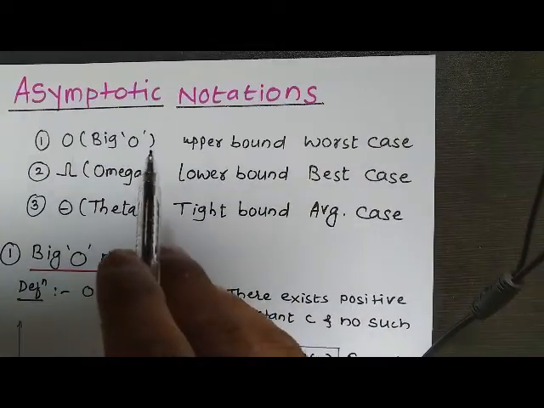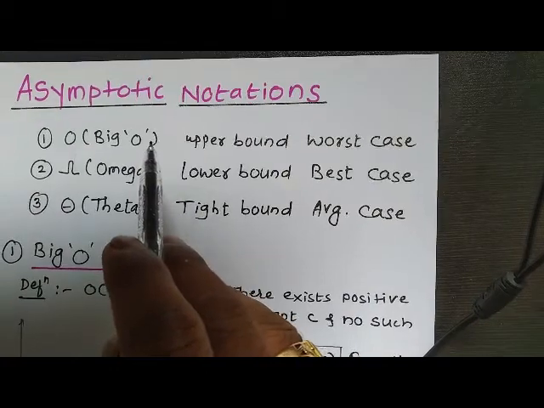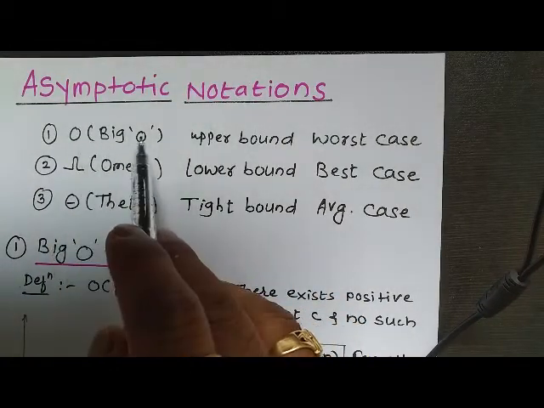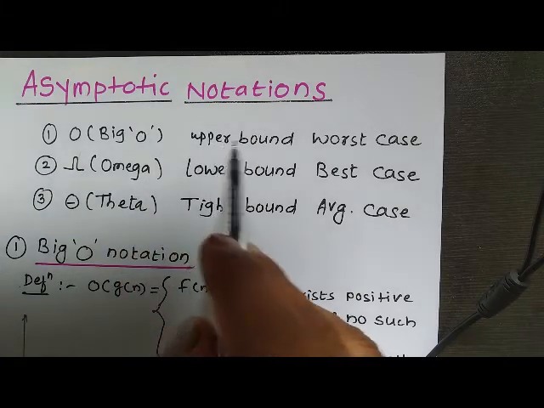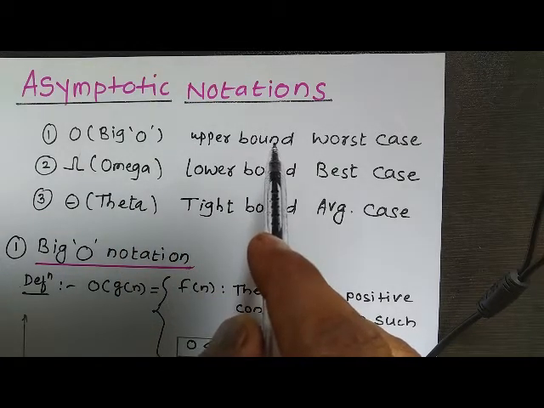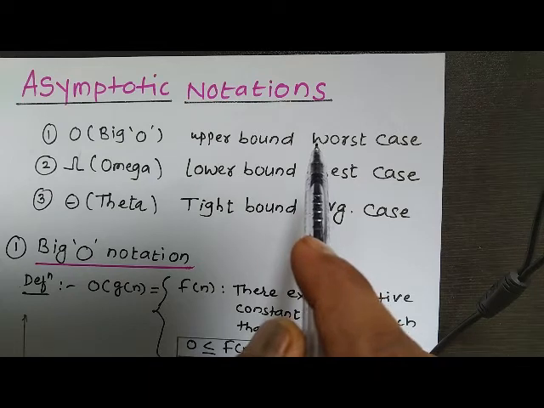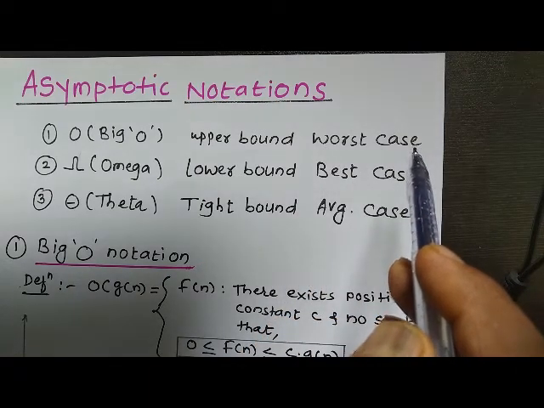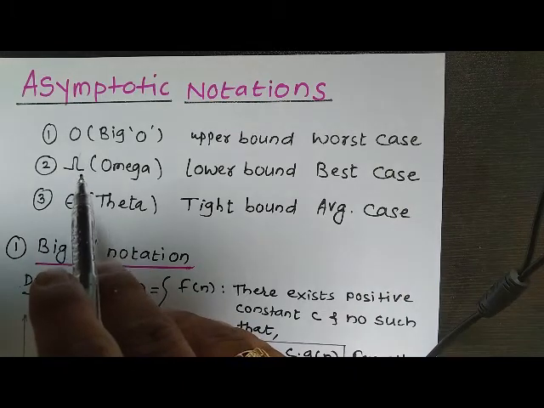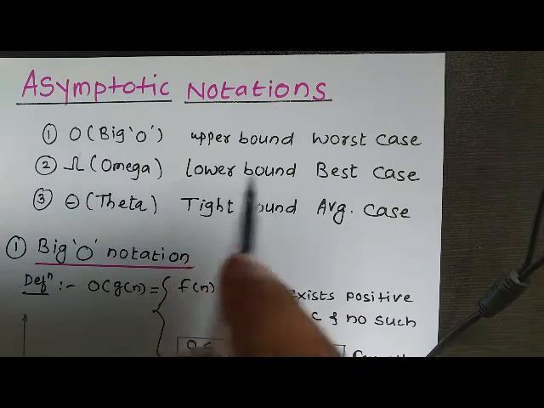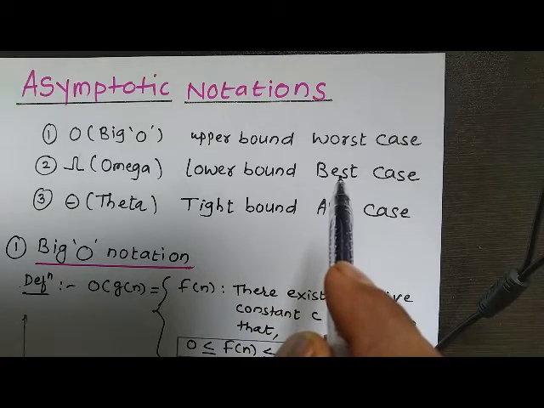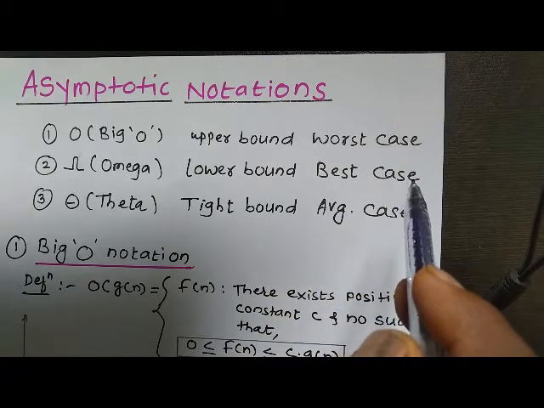Three asymptotic notations we can use for this asymptotic analysis purpose. Number one is Big O notation. It is also called upper bound, or it represents the worst case time complexity of our algorithm. Number two is omega notation. It is also called lower bound, and it is used to represent the best case analysis of our algorithm.